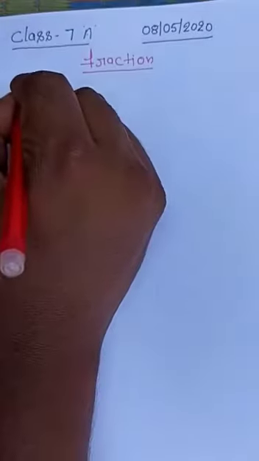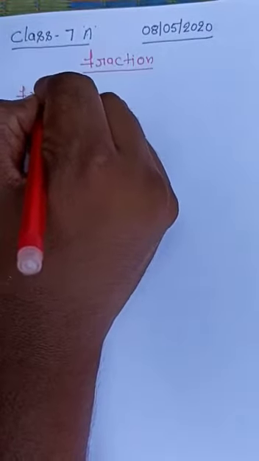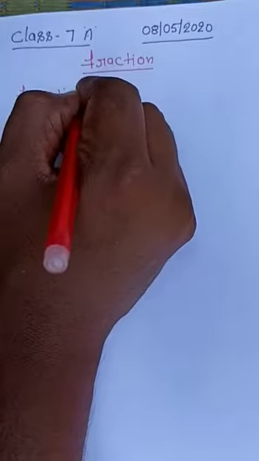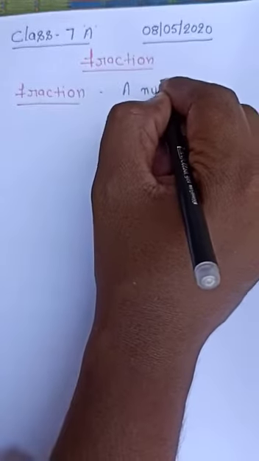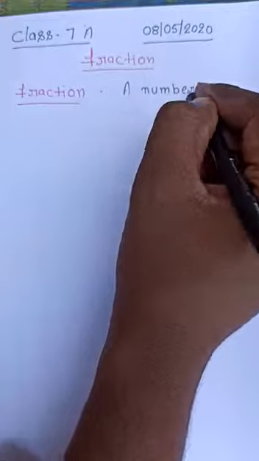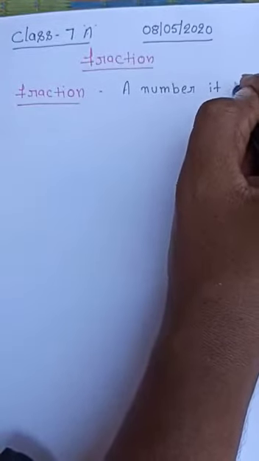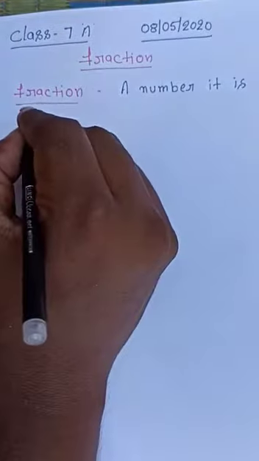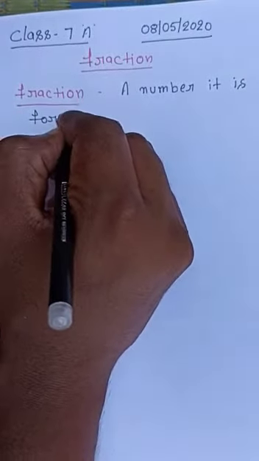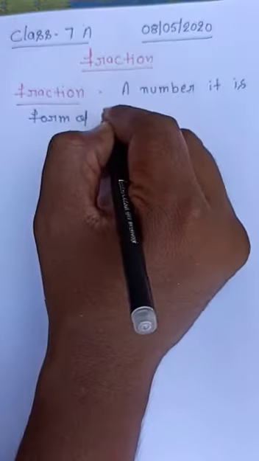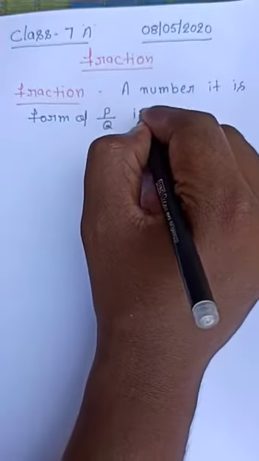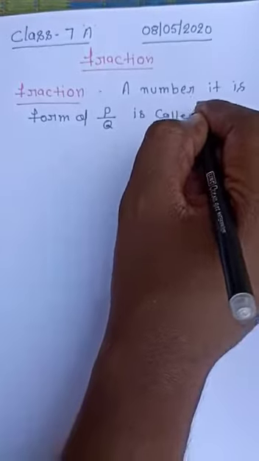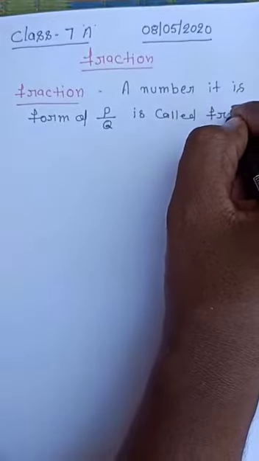First of all, we have to discuss what is fraction. Fractions are numbers in the form of P by Q. It's called a fraction.